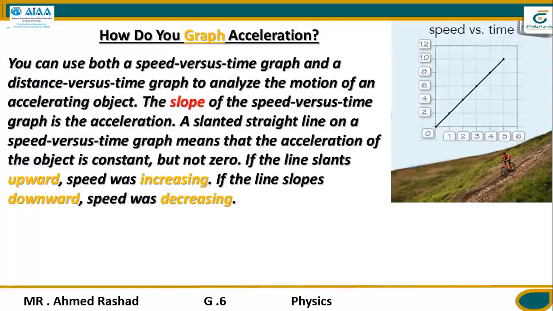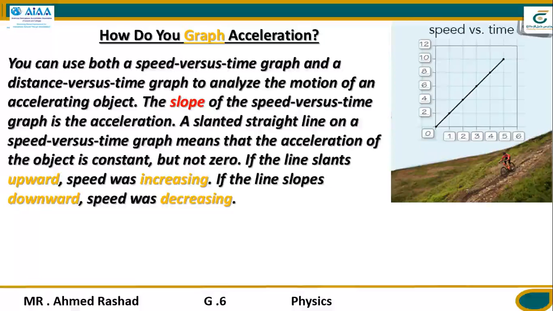How we can do graph acceleration. You can use both a speed versus time graph and a distance versus time graph to analyze the motion of an accelerating object.